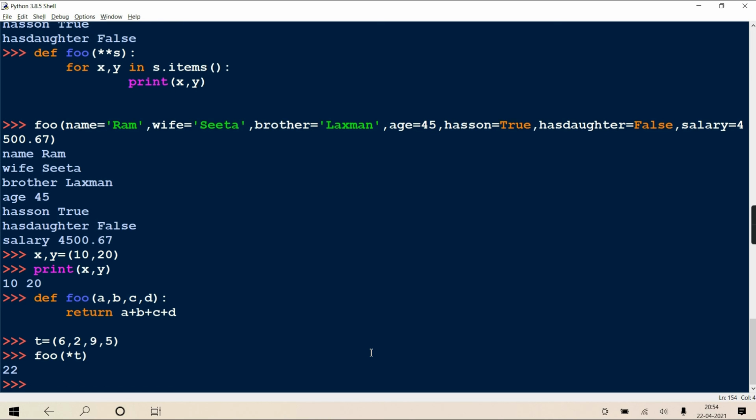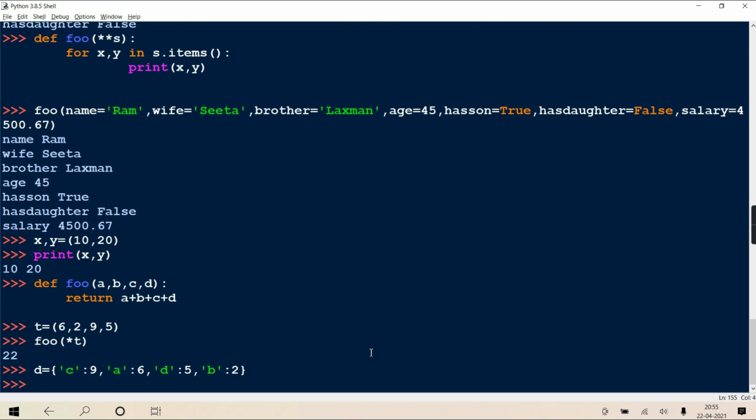Getting or no? Clear? Same way you can pass it as a dictionary also. See, a dictionary is created by braces. So I am writing like this: C colon 9, A colon 6, D colon 5, B colon 2.